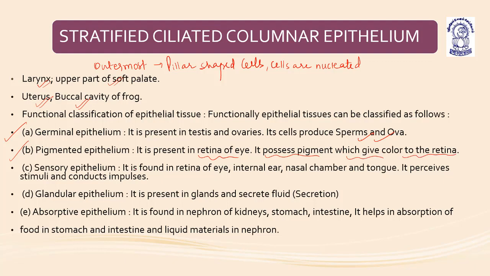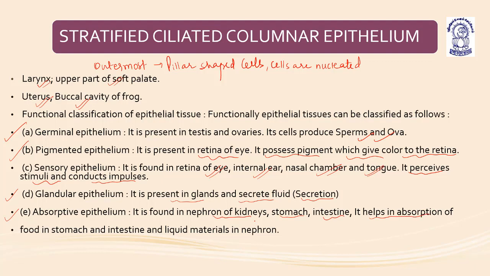Sensory epithelium is found in the retina of eye in the form of neurosensory cells, internal ear, nasal chambers, and tongue, for gustation, olfaction, audition, and vision. It perceives stimuli and conducts impulses. Glandular epithelium is modified in the form of glands and secretes fluid. Absorptive epithelium is found in the nephron of kidneys, stomach, and intestine.